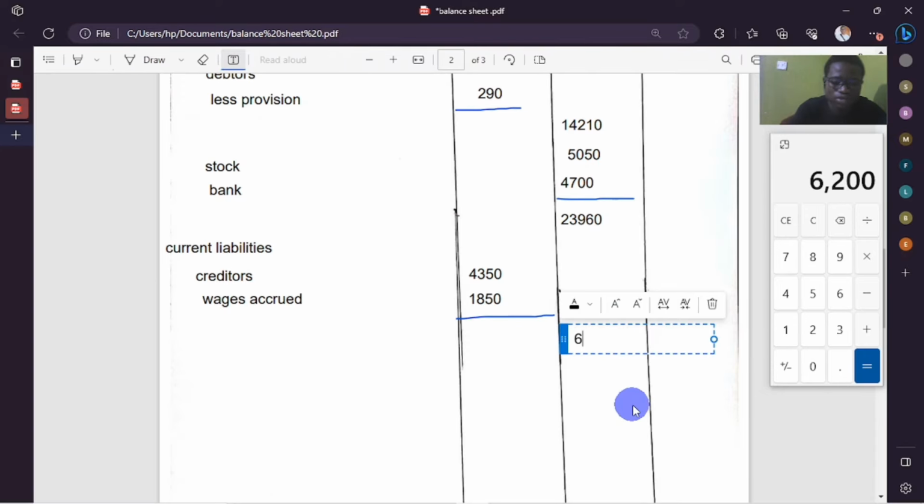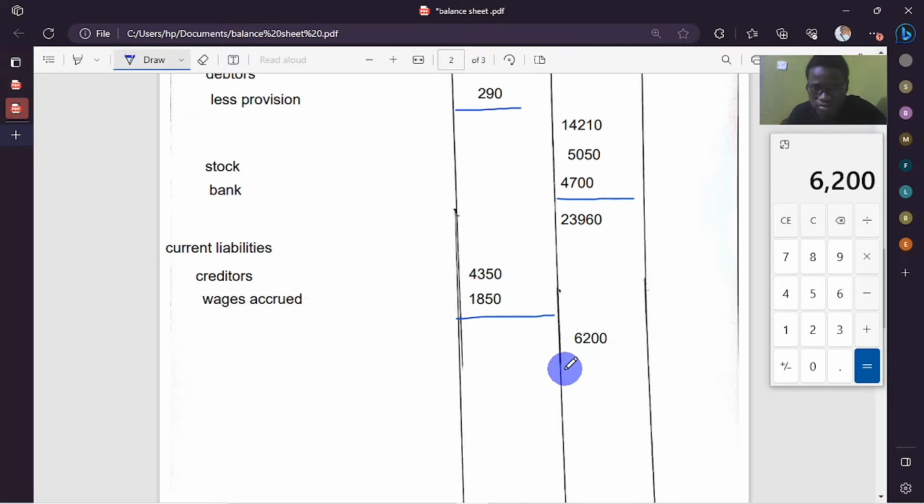6,200. Then we're going to less, because this is actually less current liabilities. So when we subtract from 23,960 we remove 6,200. What are we left with? 17,760. So we're left with 17,760.